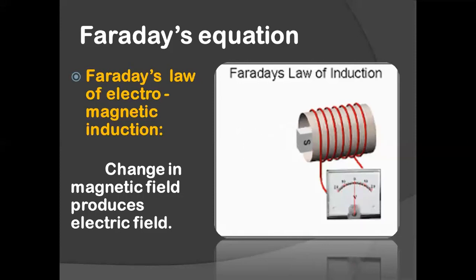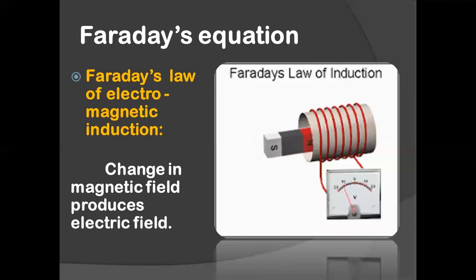As you can see in the animation nearby, there is a wire and that wire is connected to a voltmeter, and you are able to see the fluctuation, the needle moving in the voltmeter. Whenever there is a movement in the needle of the voltmeter, it shows that there is a potential difference. There is a flow of current in the wire. But as you can see, that wire is not connected to any battery or power supply. So what actually is the reason behind the production of the electric field?